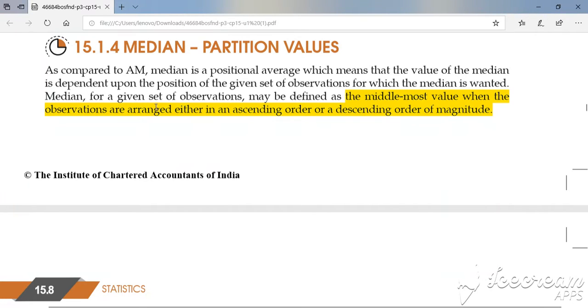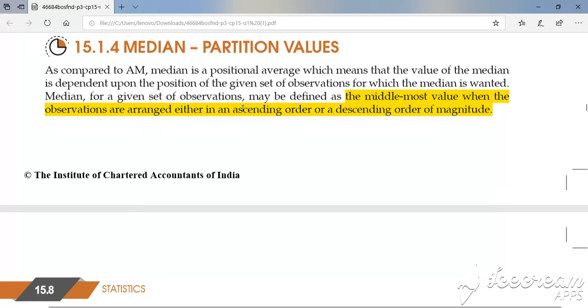Median for a given set of observations may be defined as the middlemost value when the observations are arranged either in ascending order or a descending order of magnitude. So whenever we are finding this median, we have to arrange our observations either in ascending order or descending order.